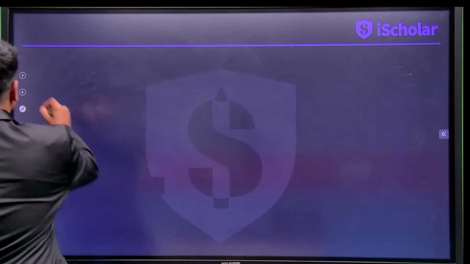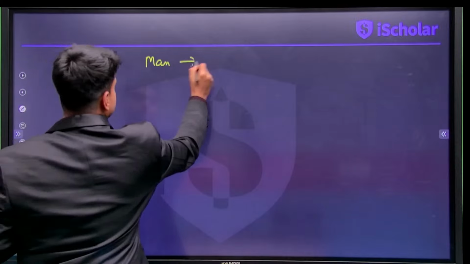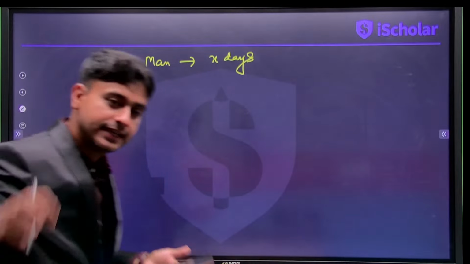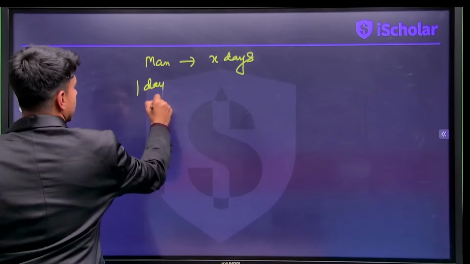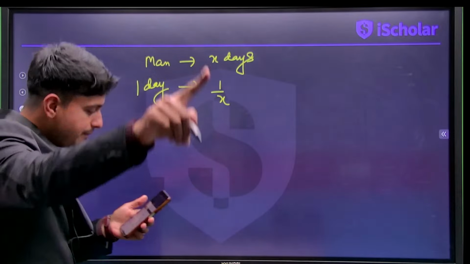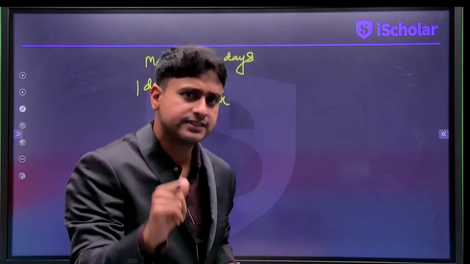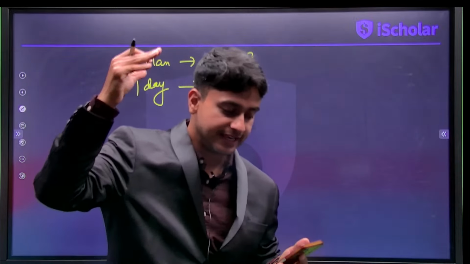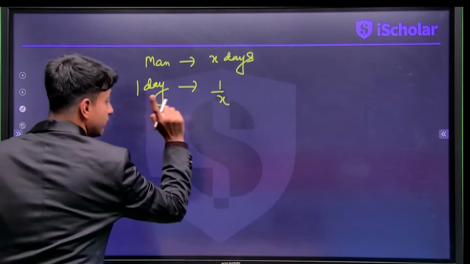So, if a man, let's say, takes x days to complete the work, in 1 day, how much work will he complete? 1 by x. In one day, one man will complete 1 by x, the reciprocal, right? If I can build a house in 5 days, in one day I'll build 1 by 5. So if I can complete a work in x days, in one day I will complete 1 by x. So this will be done by one man.